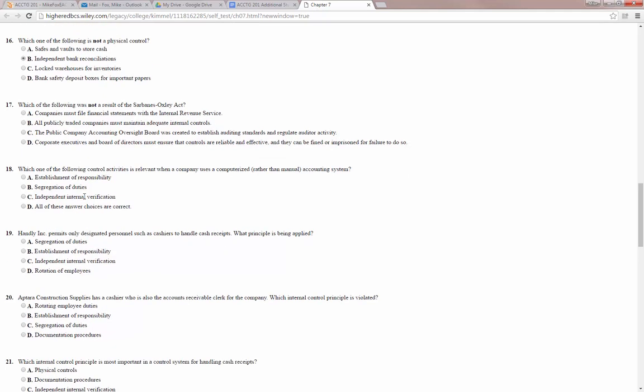17, which of the following was not a result of the Sarbanes-Oxley Act? Companies must file financial statements with the Internal Revenue Service. All publicly traded companies must maintain adequate internal controls. The Public Company Accounting Oversight Board was created to establish auditing standards, and corporate executives and board of directors must ensure that controls are reliable and effective, and they can be fined or imprisoned for failure to do so. This one's a little tricky because they all sound good, but the answer is A. Companies must file financial statements with the IRS.